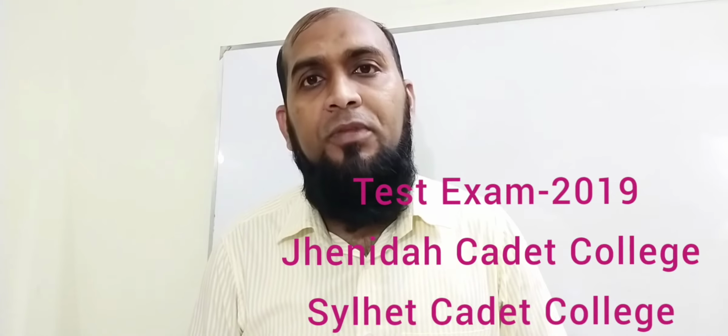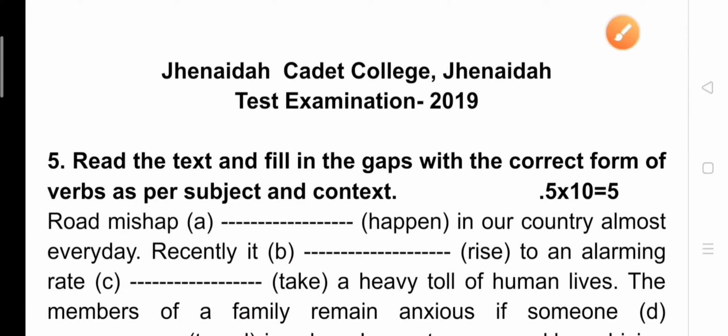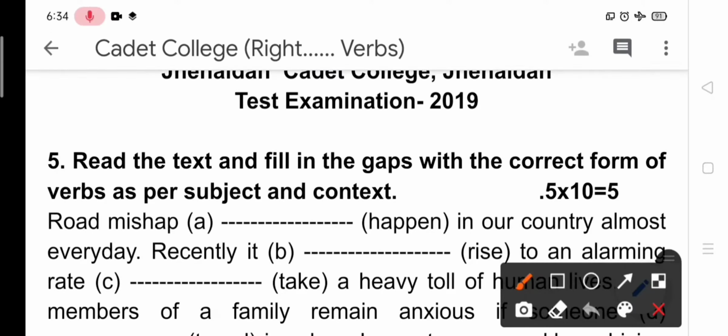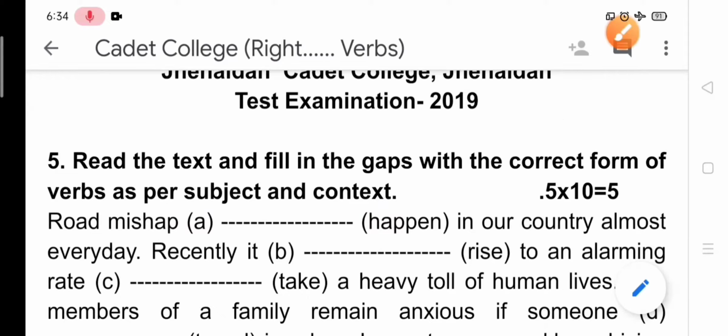And for this discussion, we have chosen 2 Cadet College questions from Test Examination 2019. And the Cadet Colleges are Jhenaidah Cadet College and Sylhet Cadet College. Jhenaidah Cadet College, Jhenaidah Test Examination 2019, question number 5. Read the text and fill in the gaps with the correct form of verbs as per subject and context. Dear learners, while completing this gap, we have to keep in mind that we have to complete it as per subject and context. Okay, I like to start.